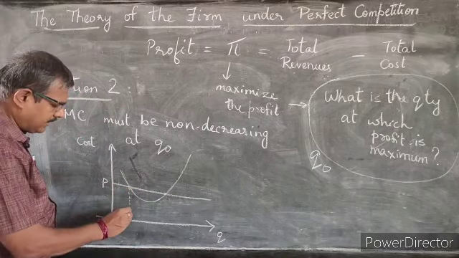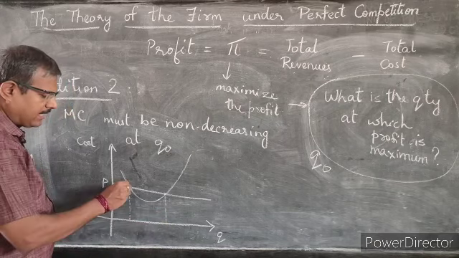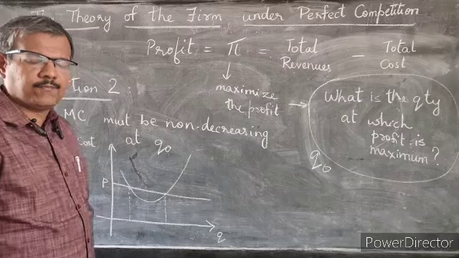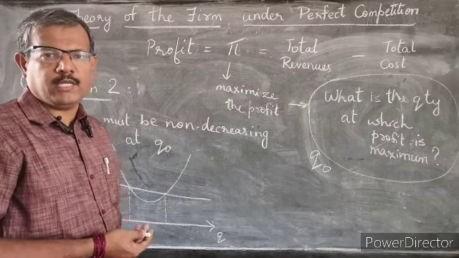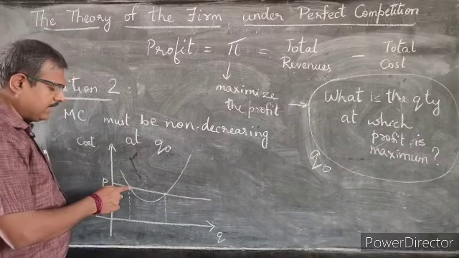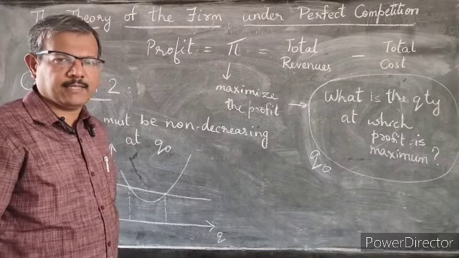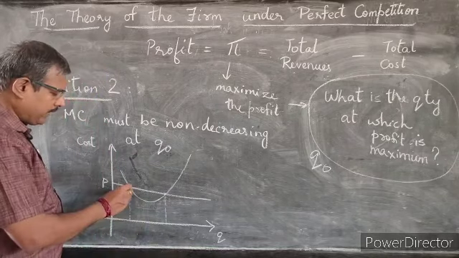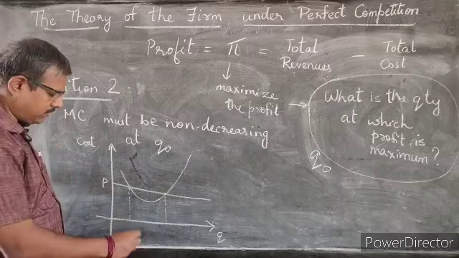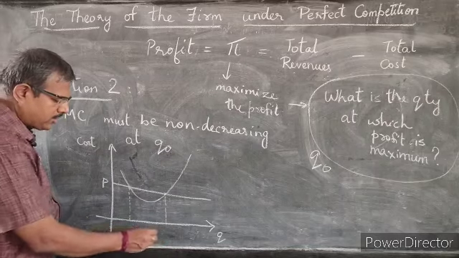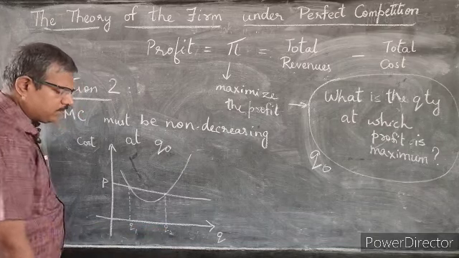At these points, the marginal cost to manufacture an additional quantity of that commodity is equal to the price I sell it for in the market. Now, which of these is my Q naught? Let's call this Q1 and this Q2.